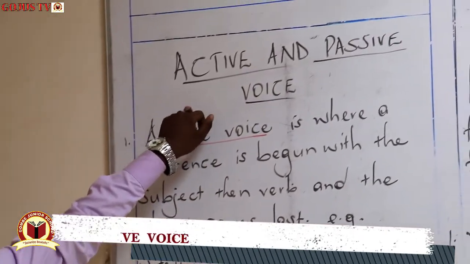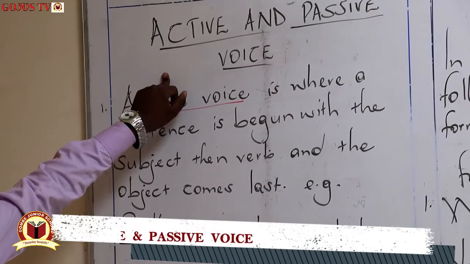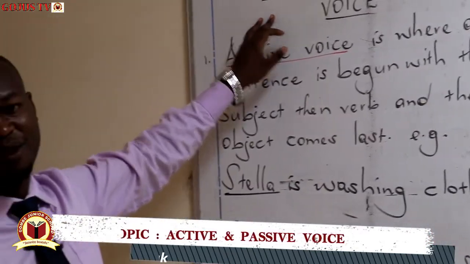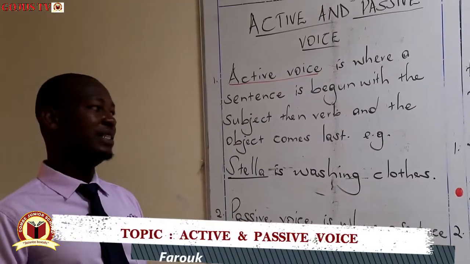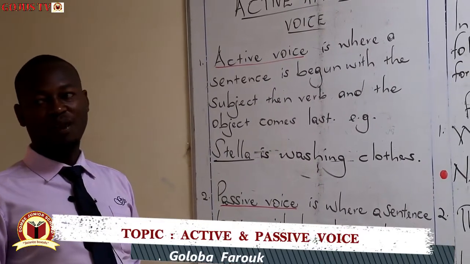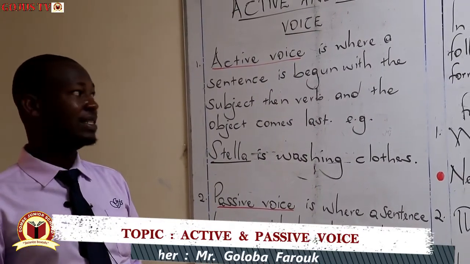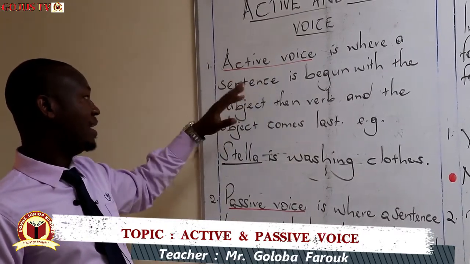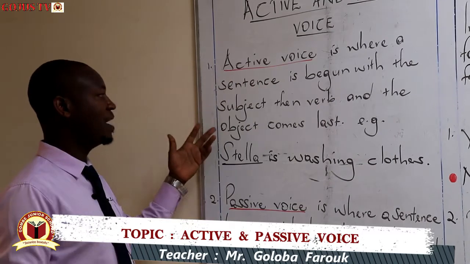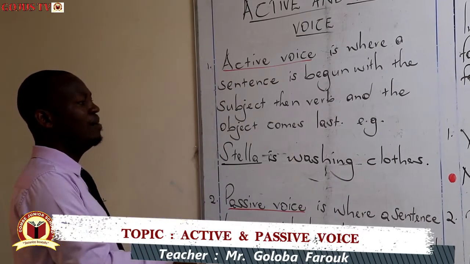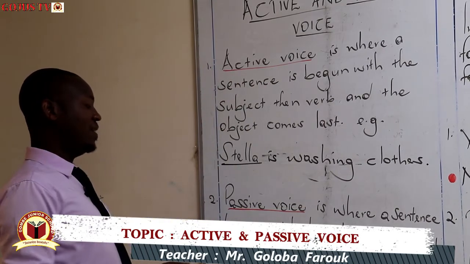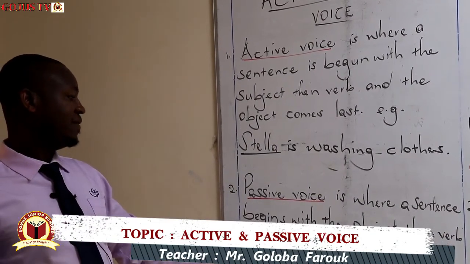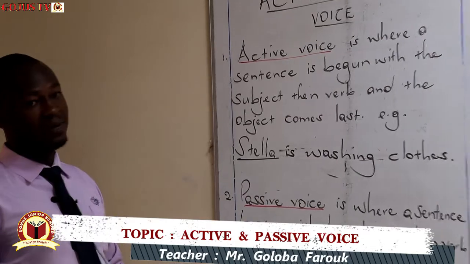The other time we said we are looking at present simple tense and we gave the guidelines on how we change sentences from active to passive voices in present simple tense. So today we're moving on to another tense. These remain the same. Like in active voice, the subject comes first, followed by the verb, and the object comes last. In the passive voice, the object now comes first, followed by the verb, then the subject comes last.